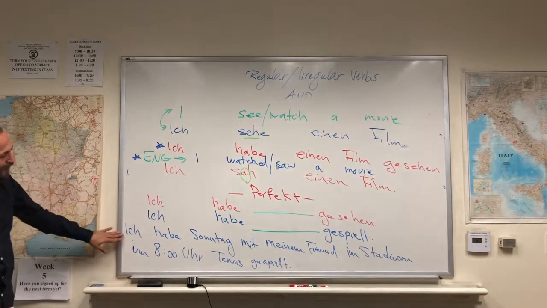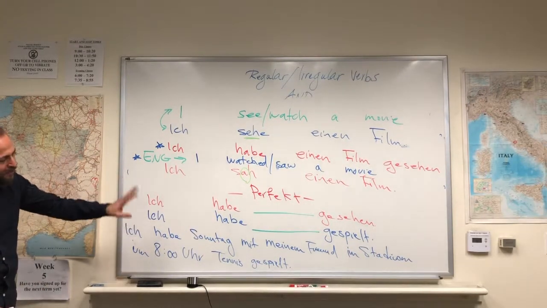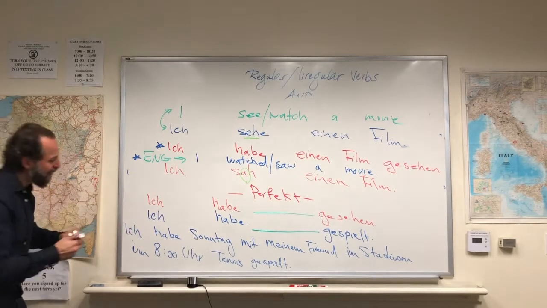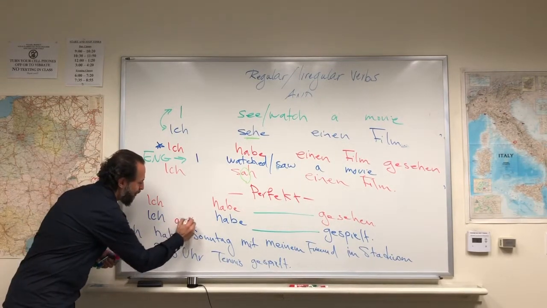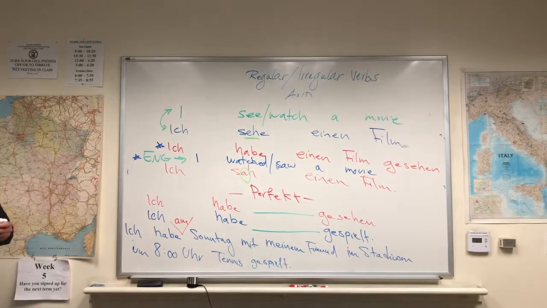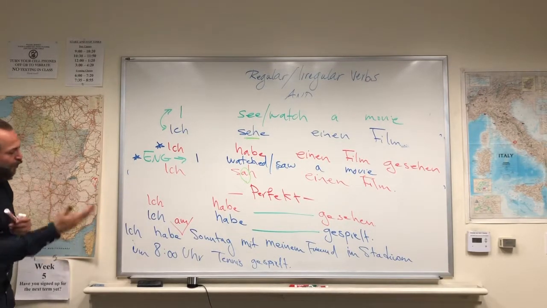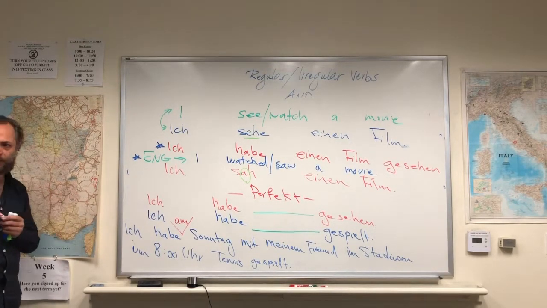So as you see, ich habe Sonntag mit meinem Freund, I can even add a preposition here. Ich habe am Sonntag mit meinem Freund im Stadion um 8 Uhr Tennis gespielt.